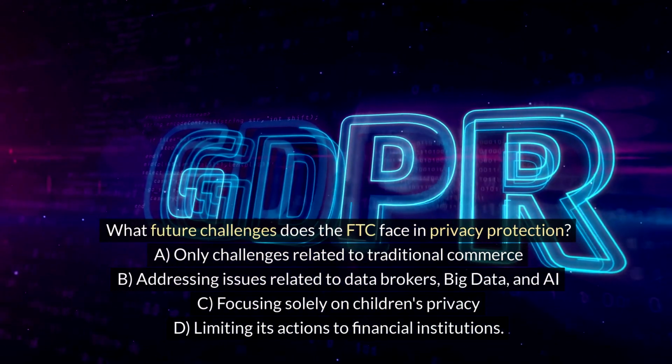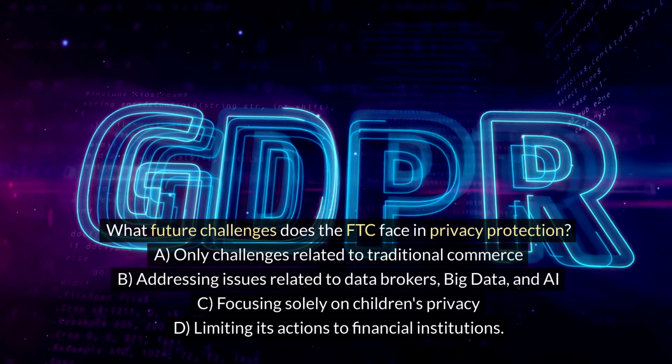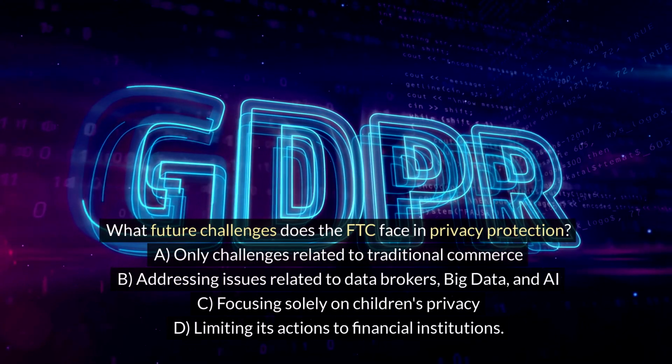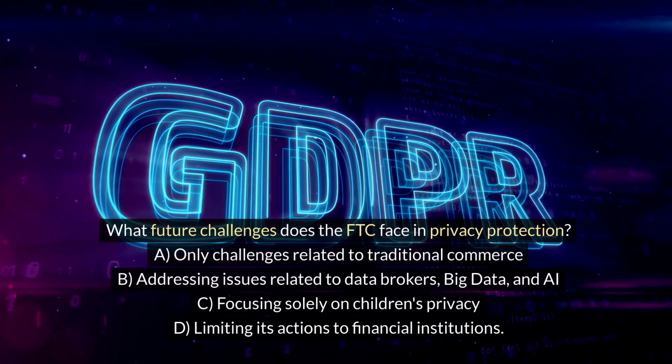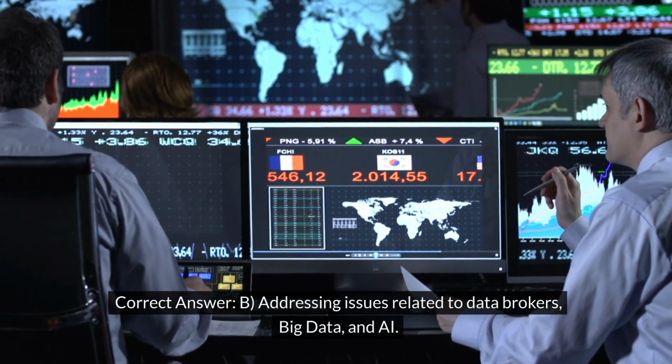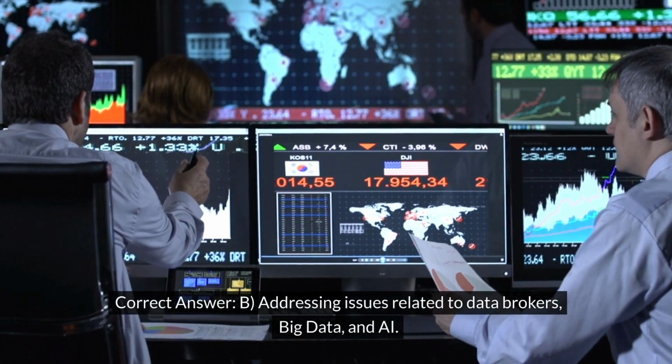What future challenges does the FTC face in privacy protection? A. Only challenges related to traditional commerce. B. Addressing issues related to data brokers, big data, and AI. C. Focusing solely on children's privacy. D. Limiting its actions to financial institutions. Correct answer: B. Addressing issues related to data brokers, big data, and AI.